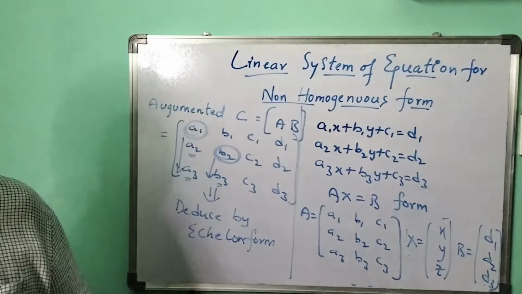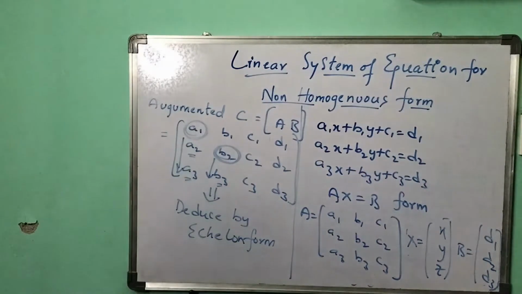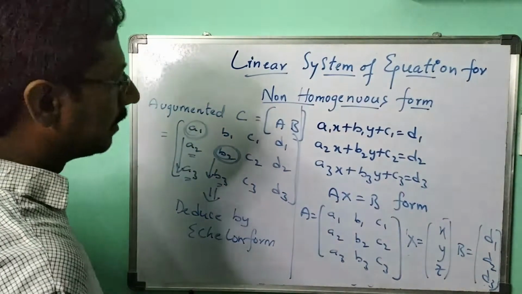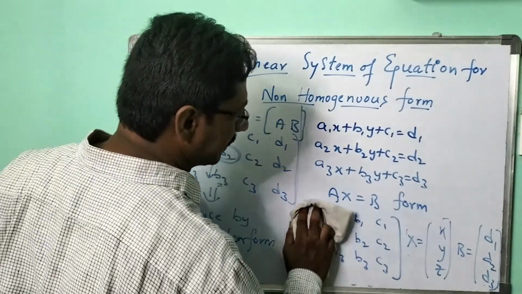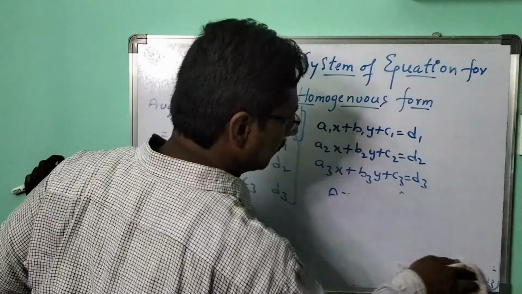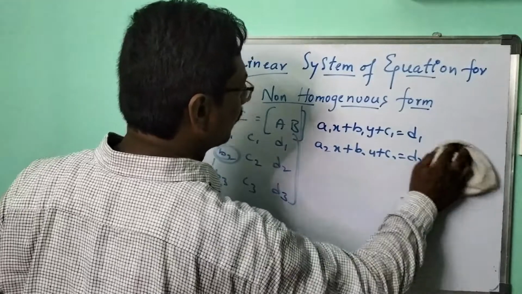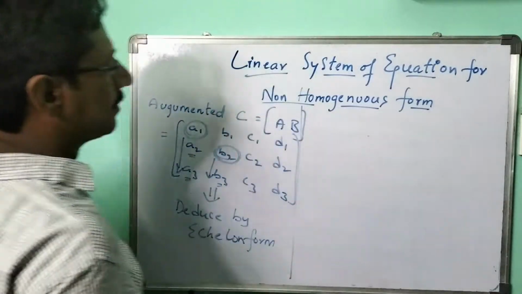Okay, now some cases are going to arise.